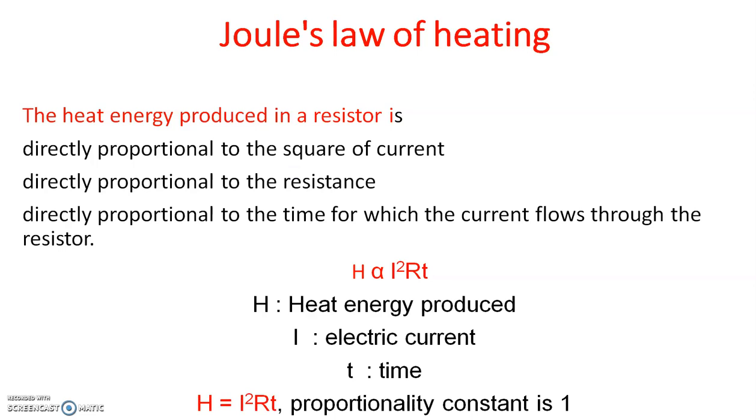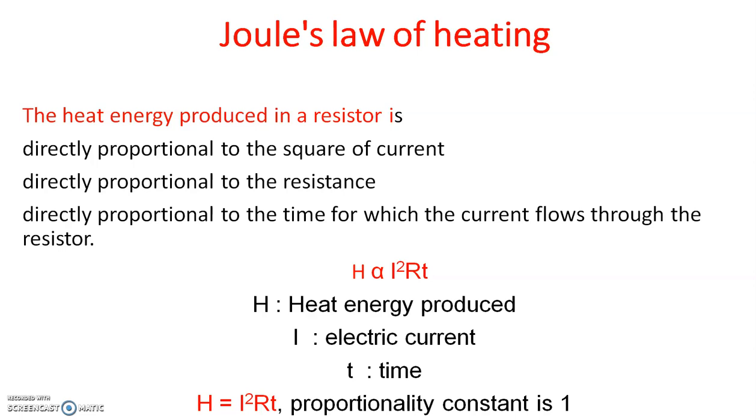Whenever we remove that proportionality symbol, a constant comes, and here the value of that constant is 1. So we get the equation H is equal to I squared RT. So Joule's law of heating, we can write H is equal to I squared RT, where H is the heat energy, I is the current, R is the resistance, and T is the time.